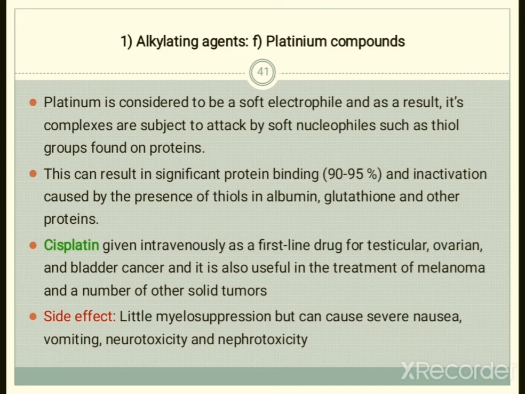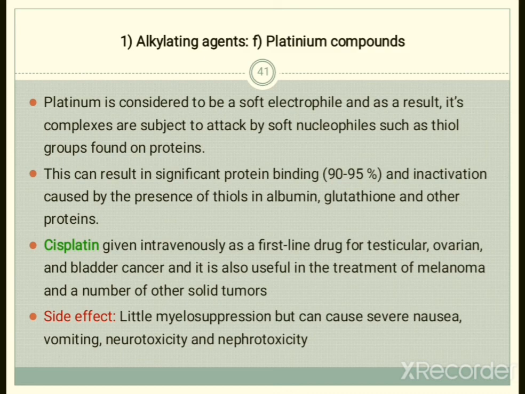Okay, cisplatin is basically given intravenously as a first line drug for testicular cancer or ovarian cancer, and it is also useful in bladder cancer. Cisplatin is also useful in the treatment of melanoma and a number of other solid tumors. So this drug is useful in different kinds of cancer.